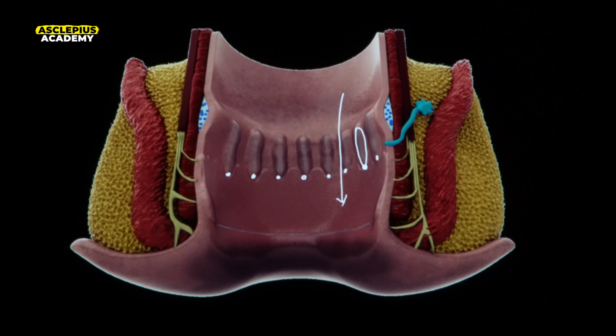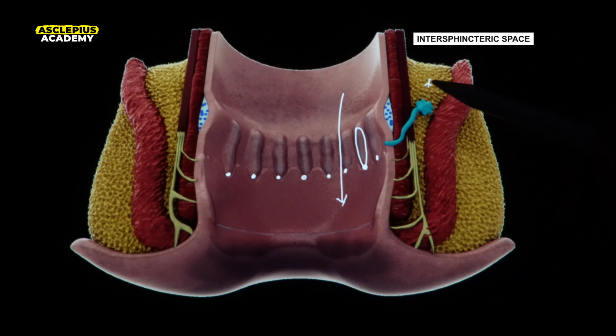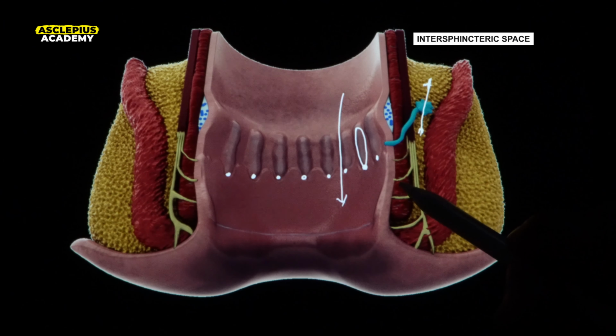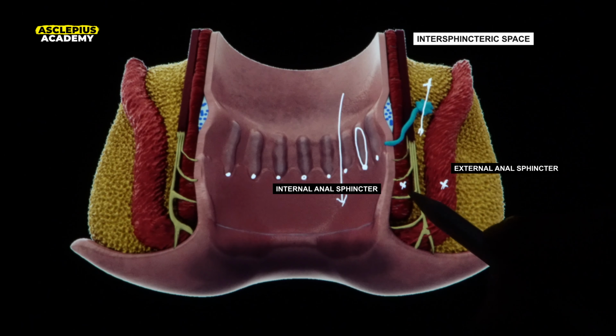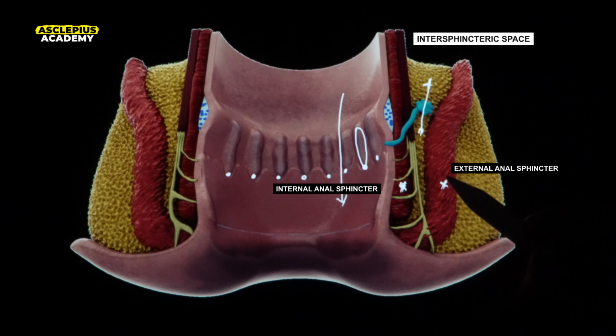Now, anal glands are located in intersphincteric space. Now, what do you mean by intersphincteric space? Obviously, it should be between the sphincters. Now, what sphincters are we talking about? Anal glands which are located in the intersphincteric space are present between internal anal sphincter and external anal sphincter. We'll talk about the sphincters in a while. Just pay attention: internal anal sphincter and external anal sphincter are separated by intersphincteric space. These anal glands will be located in the intersphincteric space.